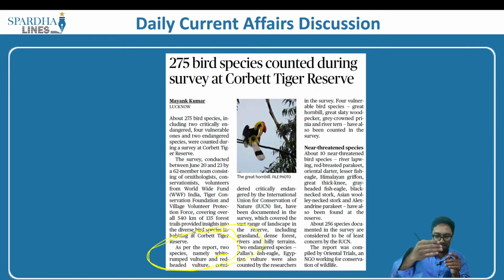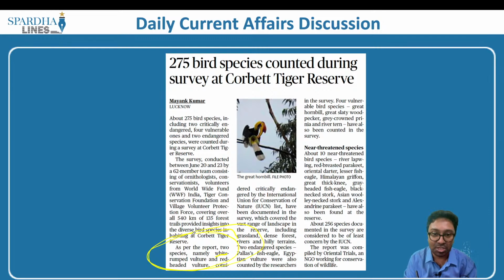That is why their numbers have been dwindling. So over a period of time, it was placed under critically endangered. So two important pointers: these two species are placed in critically endangered, but the point to be remembered is their numbers are dropping because of one of the medicines that have been administered to the cattle, called diclofenac.